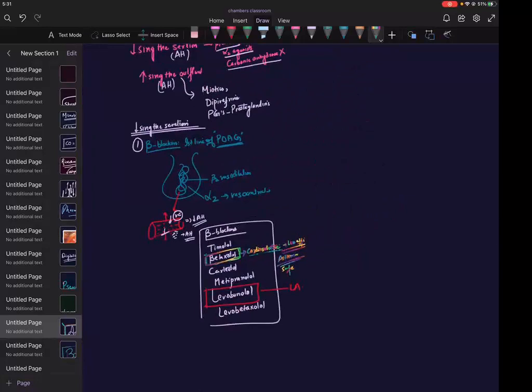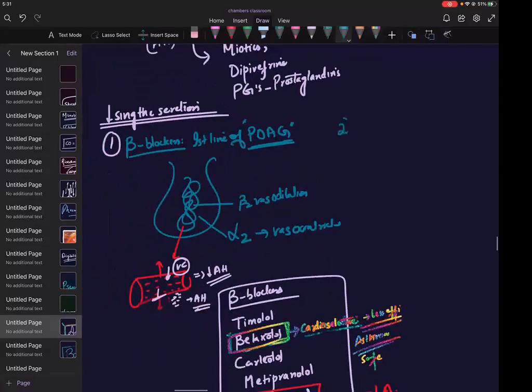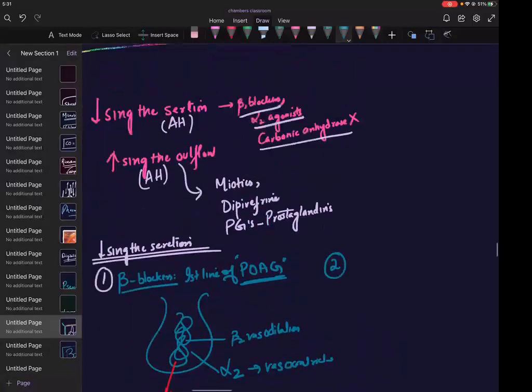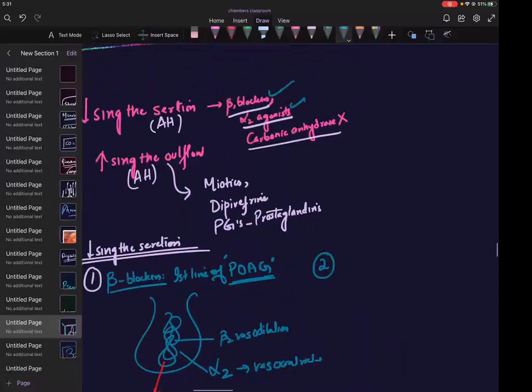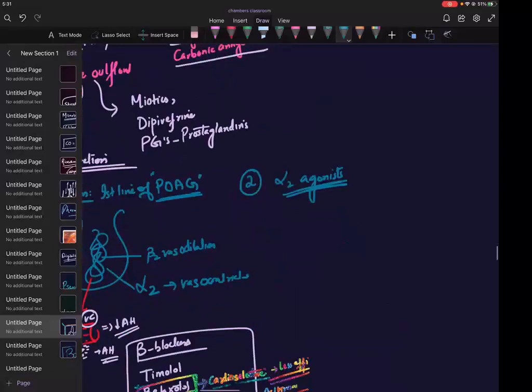Let us go to the next, second one. So first we wrote beta blockers. Now let me take you to alpha 2 agonists. Alpha 2 agonists, we have dipivefrin.